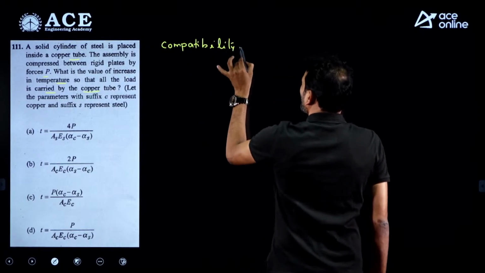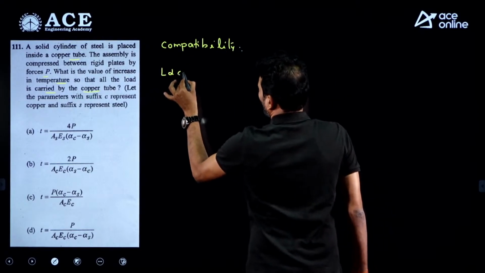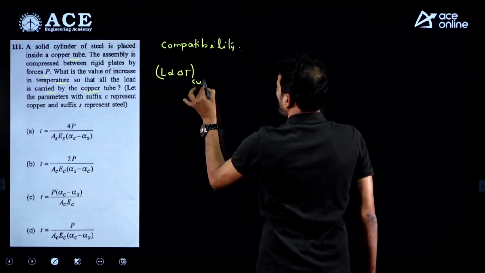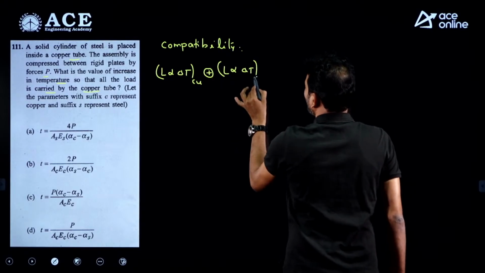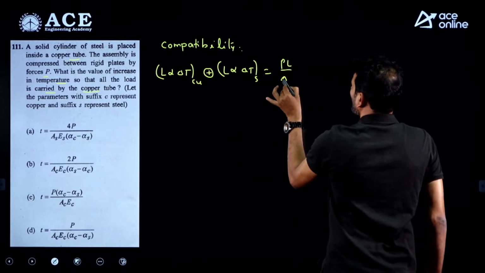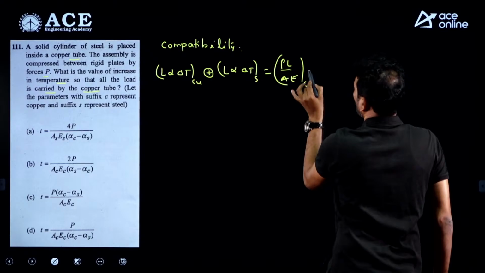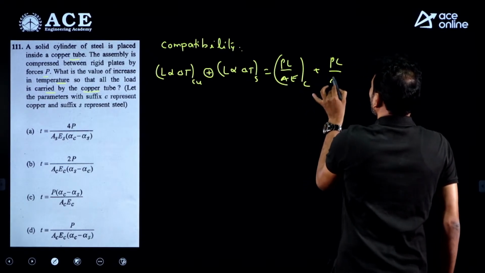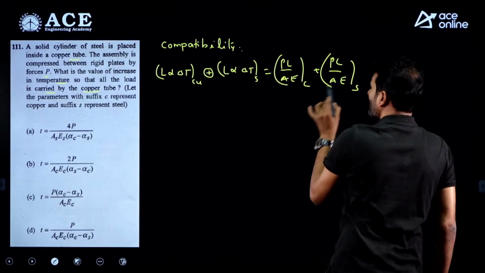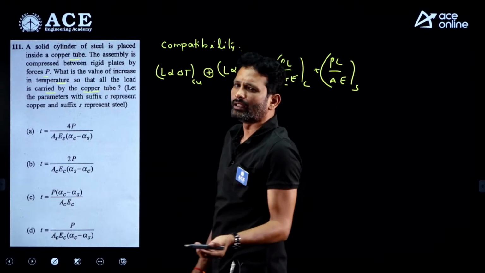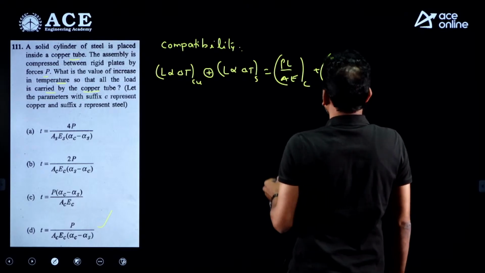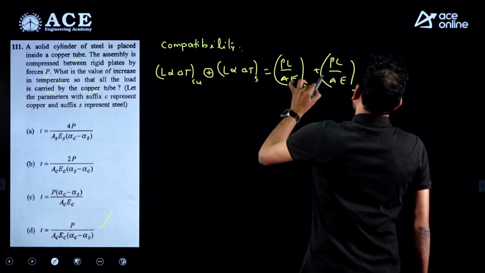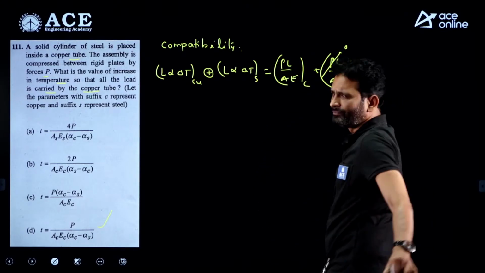When I am writing the compatibility, L alpha del T for copper plus L alpha del T for steel equal to PL upon AE for copper plus PL upon AE for steel. Without using this also, by seeing the options, we can easily pick the answer. Option D is correct for this one. Now look at here. There is no load taken by the steel. Put this as 0.